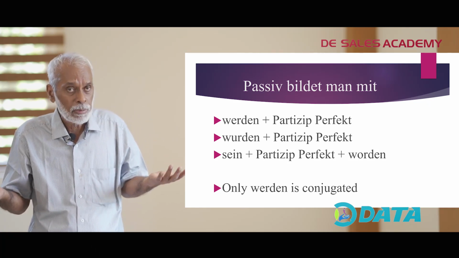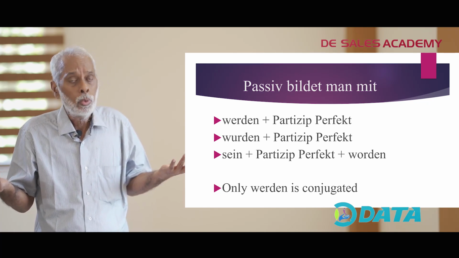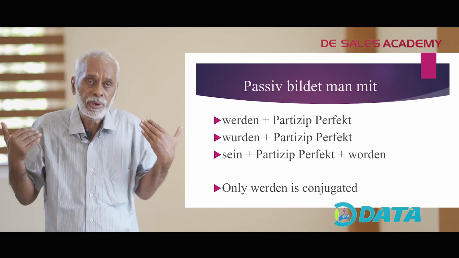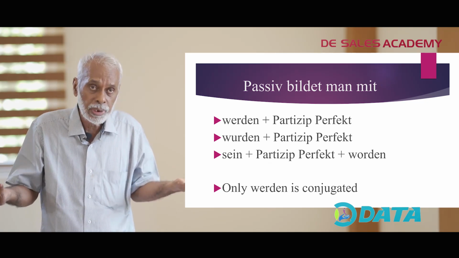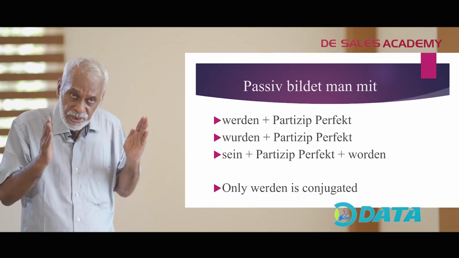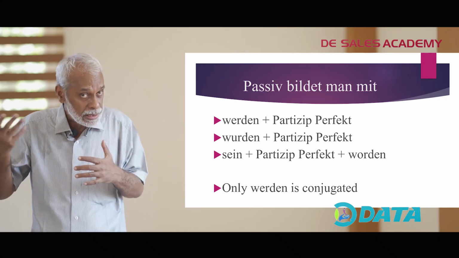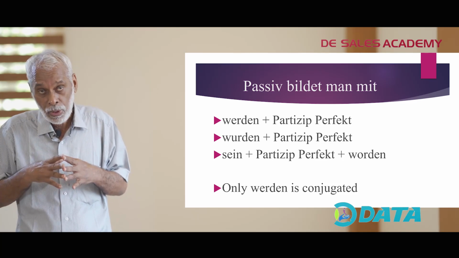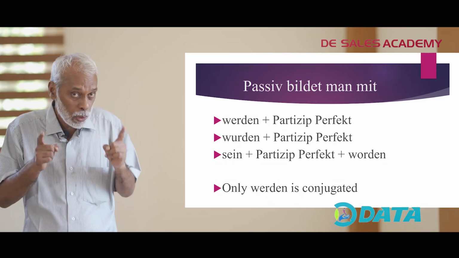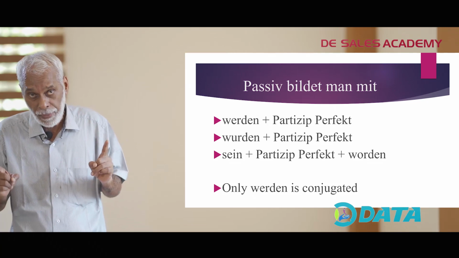When we say 200 people were killed in the air crash, who did it? We have no idea. Or 200 people were killed in the tsunami, were drowned in the tsunami. Who did that? We do not know. So in such cases, when wir den Täter nicht kennen, oder wenn wir nicht wissen, wer der Täter ist, nur dann bilden wir Passivsätze.